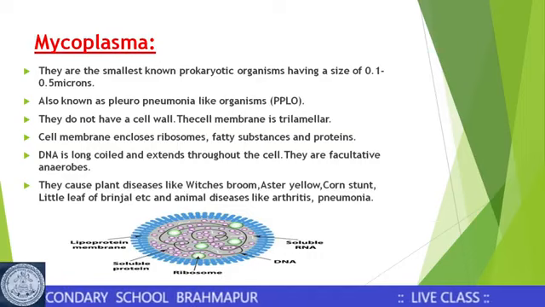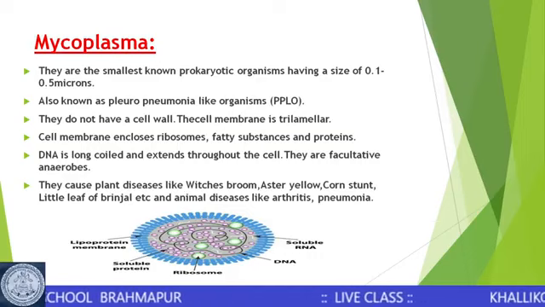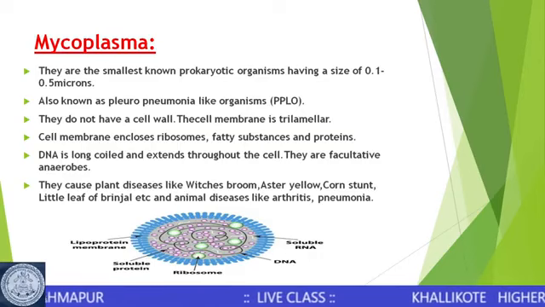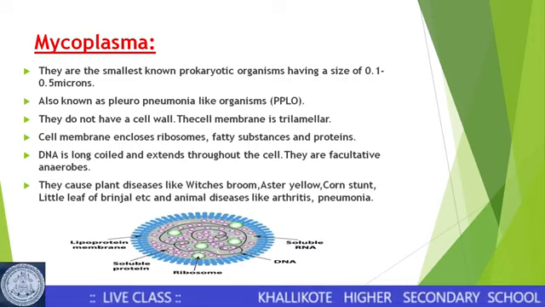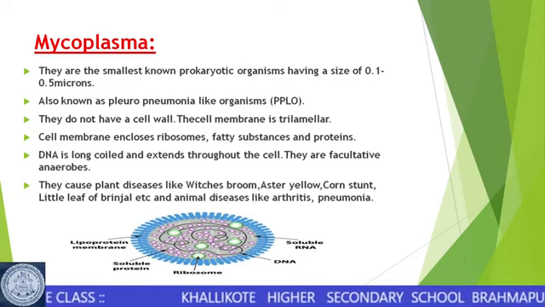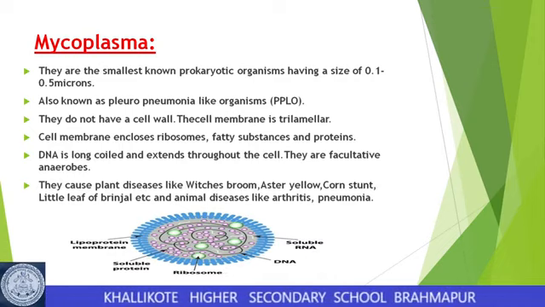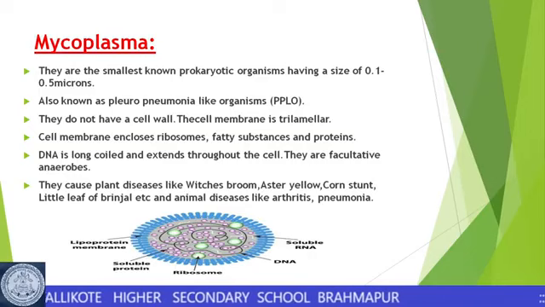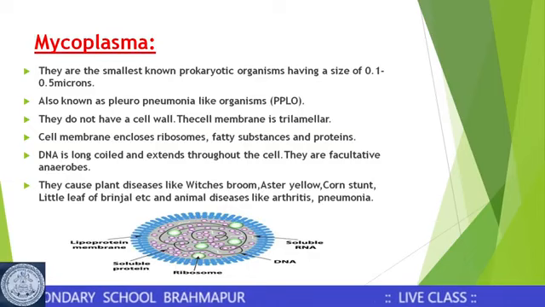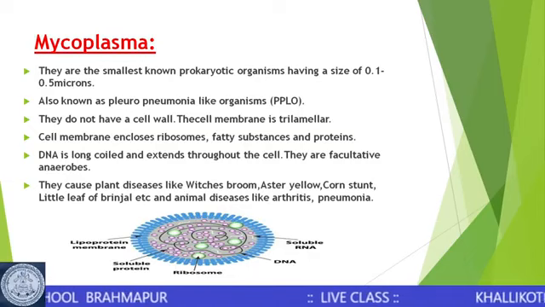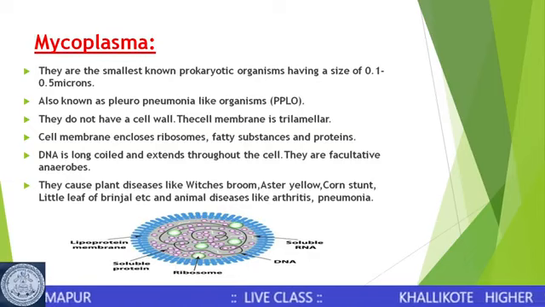These are facultative anaerobes and they cause diseases like witches' broom in plants, aster yellows, corn stunt, little leaf of brinjal, and animal diseases like arthritis and pneumonia. The Mycoplasma are the smallest prokaryotic organisms in this kingdom.